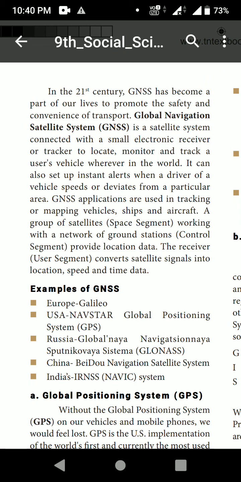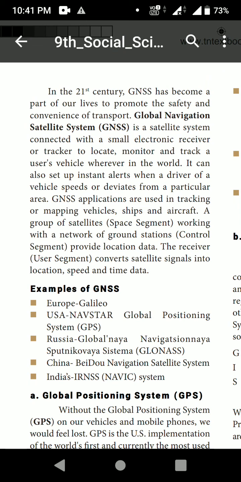So students, what is the use of this GNSS? It is used to monitor and track a vehicle, for mapping vehicles, ships and aircraft.